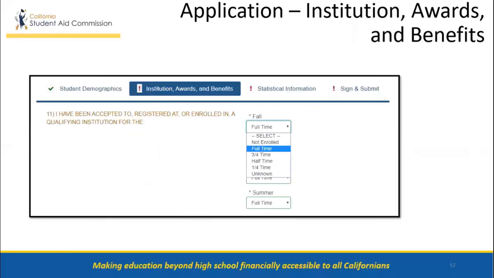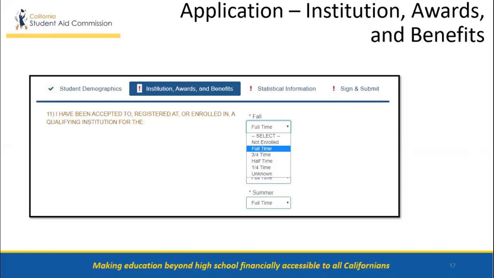On the second tab of the initial application screen, students will answer 5 questions regarding their institution, awards, and benefits. Question 11 has numerous components to it. One component is that students will choose their enrollment status for each of the fall, winter, spring, and summer terms.